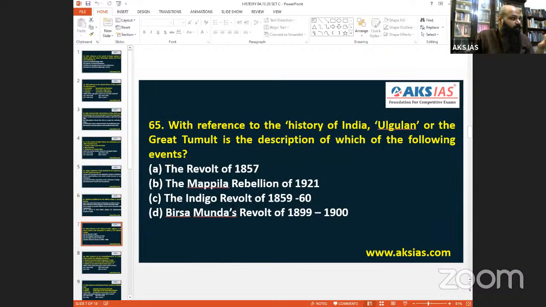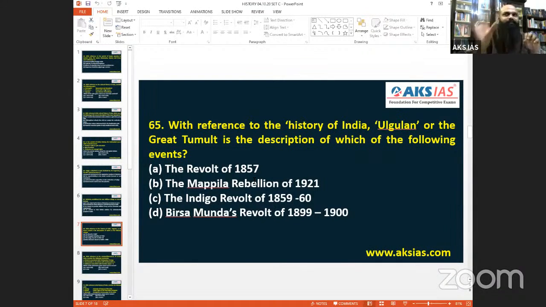Then coming to the next one, 65. With reference to the history of India, Ulgulan or the Great Tumult is the description of which of the following? The word Ulgulan itself gives us an idea, it is a tribal identity. It's not a regular lingual word, it is a tribal word.